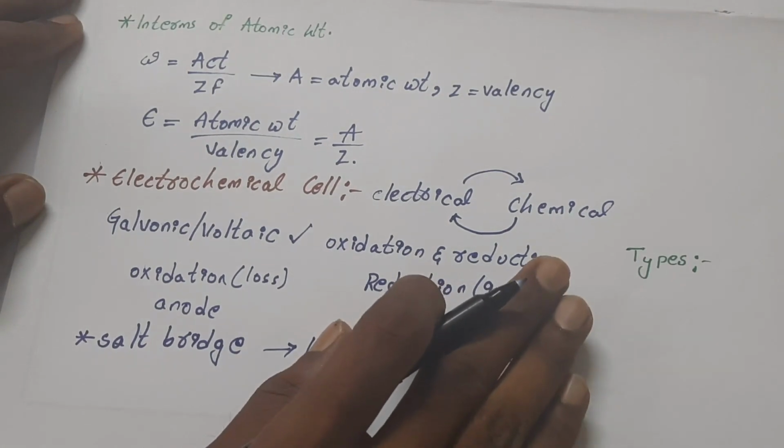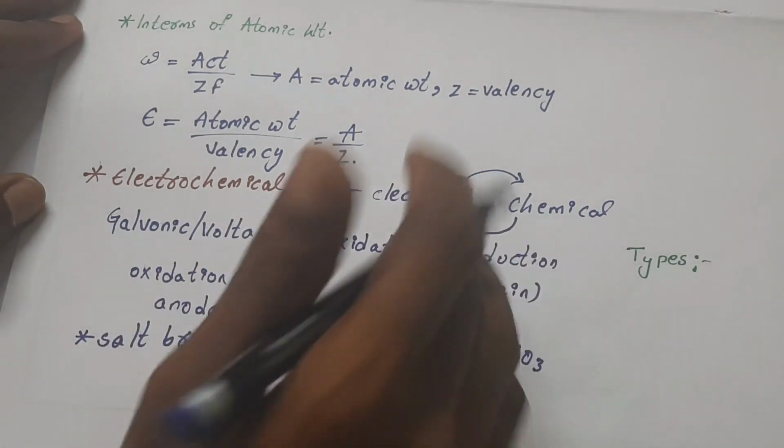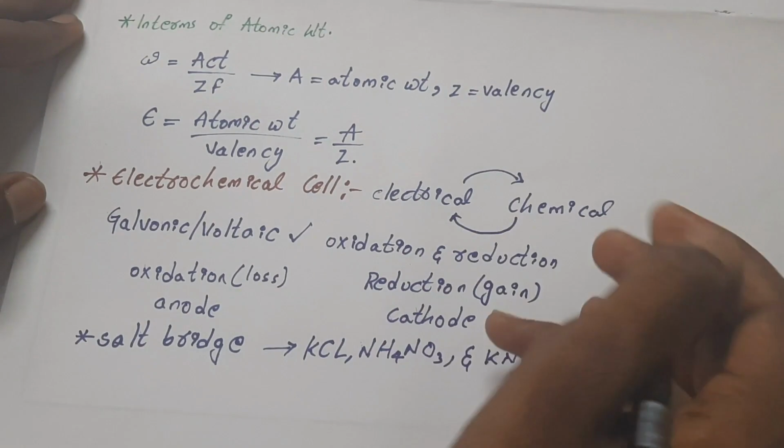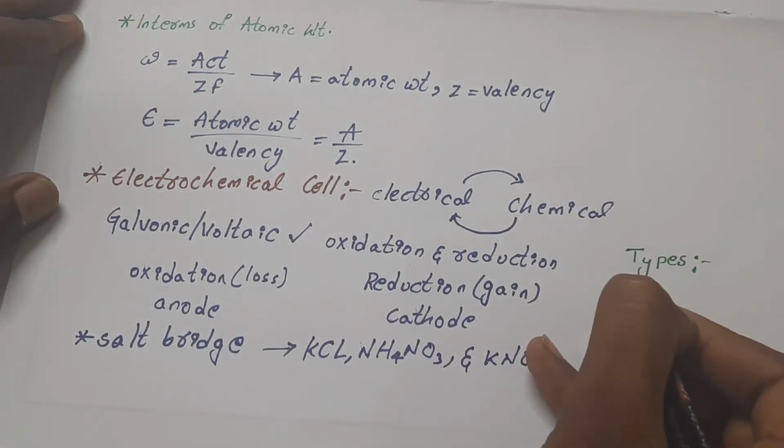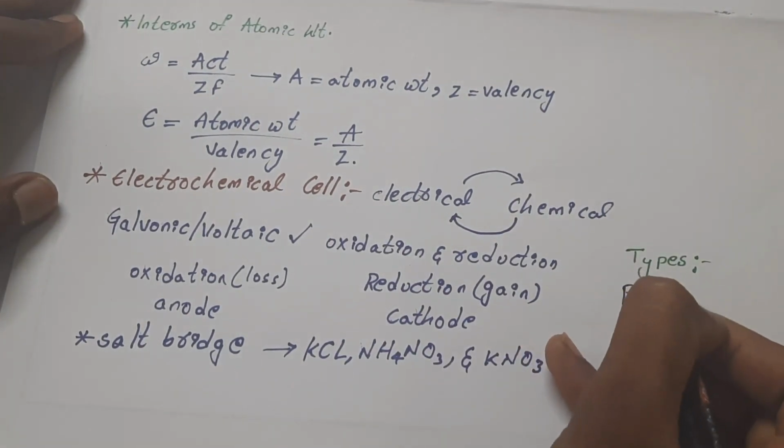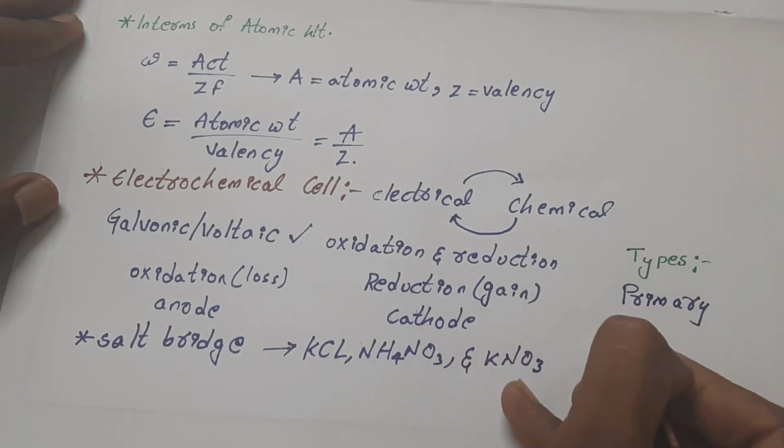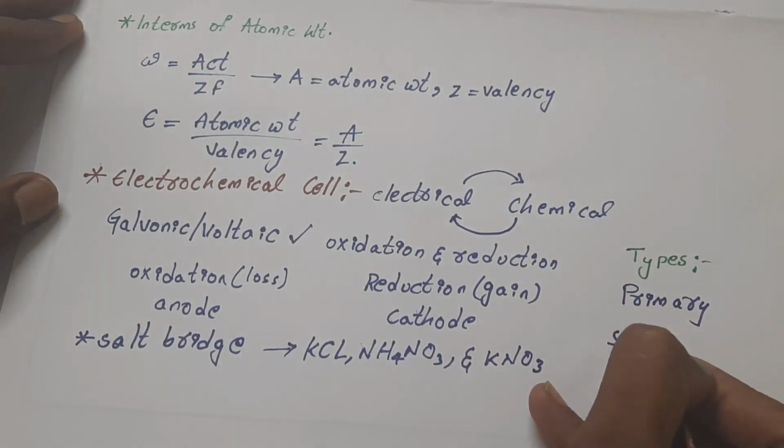This galvanic cell can exist in two forms. The forms of the galvanic cell include the primary galvanic cell, and the second one is the secondary galvanic cell.